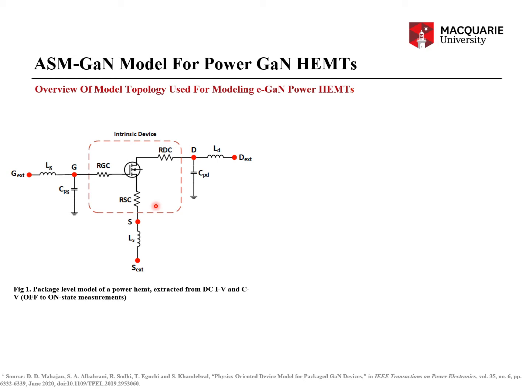However, even though this work starts with that, the final result is somewhat different and more sophisticated, because I've used an already established compact model, ASM GaN, to model a power HEMT device. So the final model is much more sophisticated